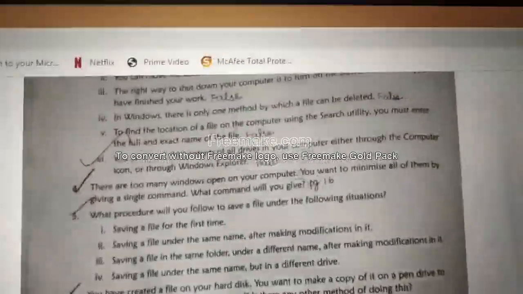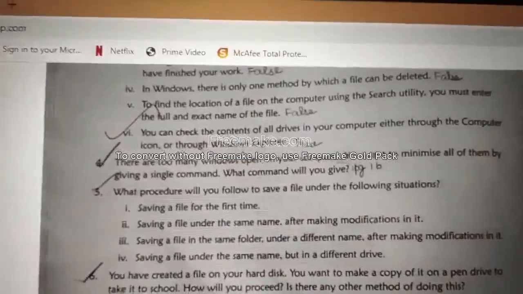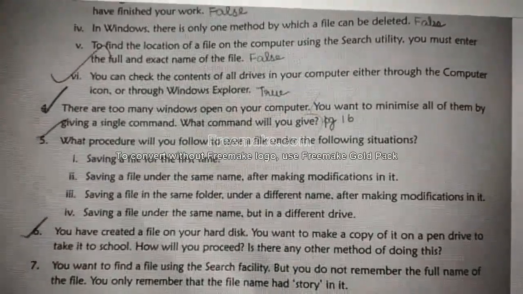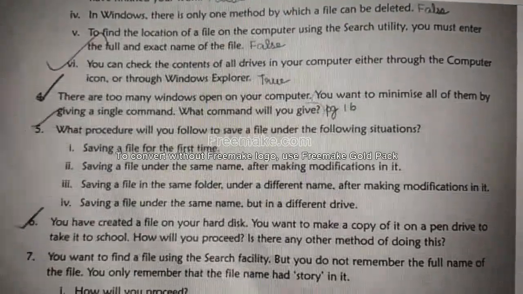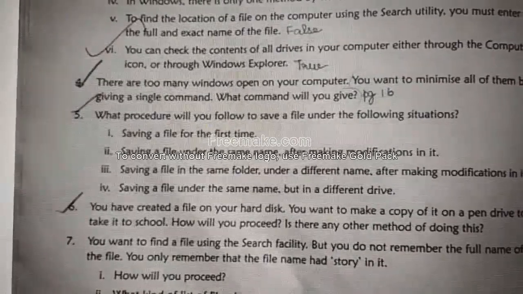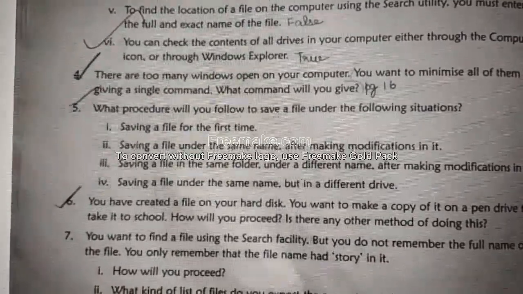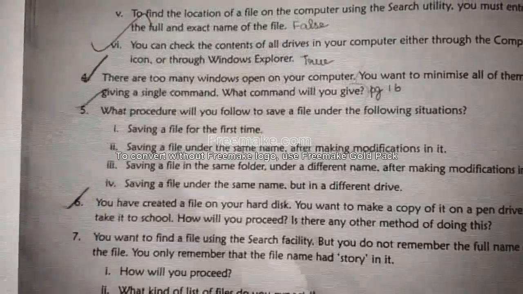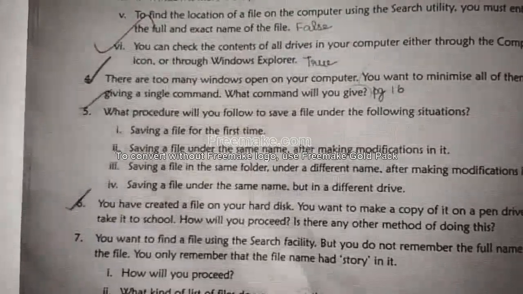Fourth one. There are too many windows open on your computer. You want to minimize all of them by giving a single command. What command will you give? The answer is in page number 16. You opened many applications. You want to minimize all of them in a single command. What is that command? That's what we are going to see. Page number 16.